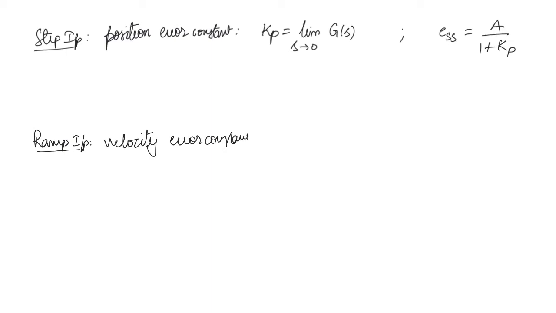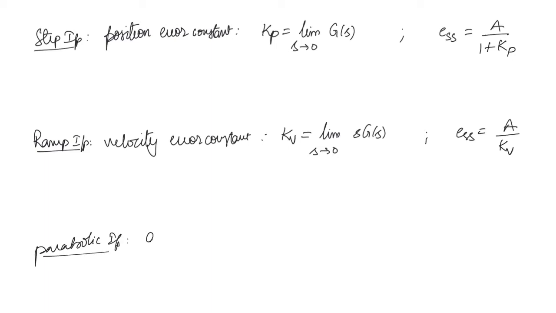Okay, or we can also call it the ramp error constant. So this is denoted by Kv is equal to limit s tends to 0 of s into G of s. And the steady state error is given by A by Kv.